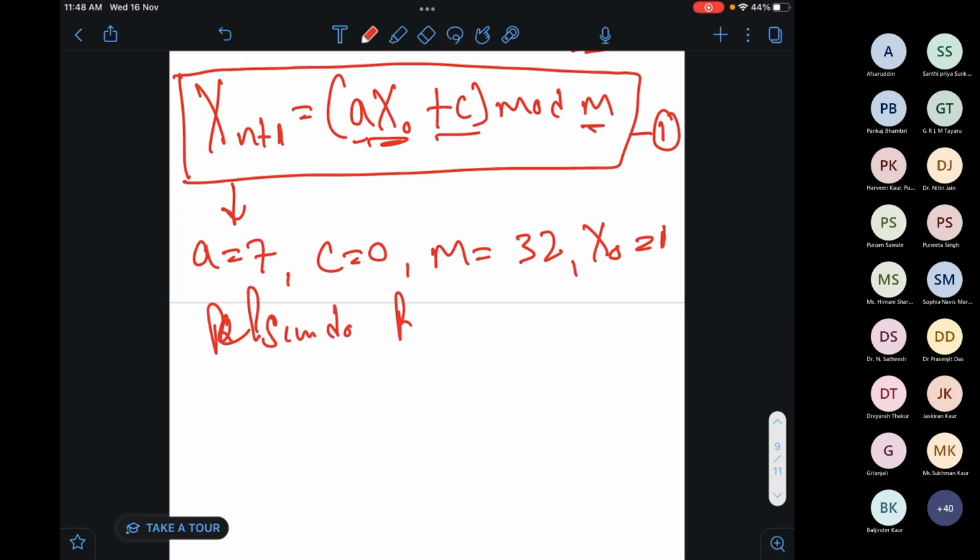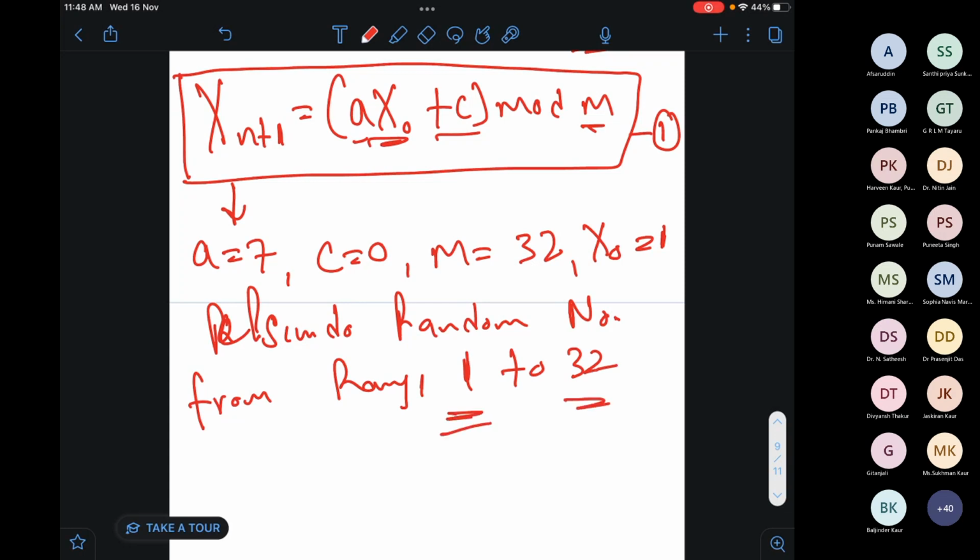I want to get pseudo random numbers from range 1 to 32. So these are the parametric values I have. I have A equals 7, my C is 0, my modulus is 32, and my starting point is 1. And I want a pseudo random number ranging from 1 to 32. So how will I get that?